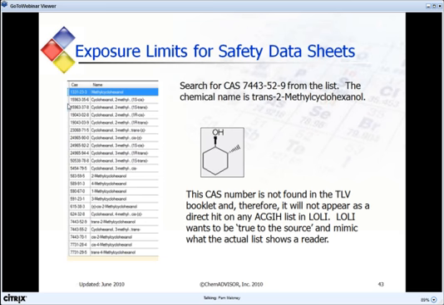This CAS number is not found in the actual TLV booklet, and therefore it will not appear as a direct hit on any ACGIH list in LALI. LALI wants to be true to the source and mimic what the actual list shows a reader.